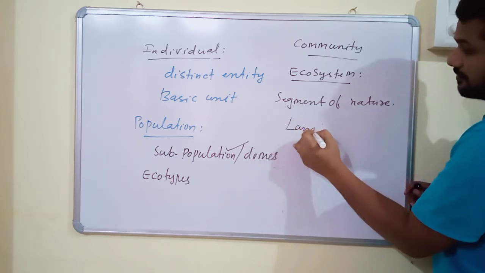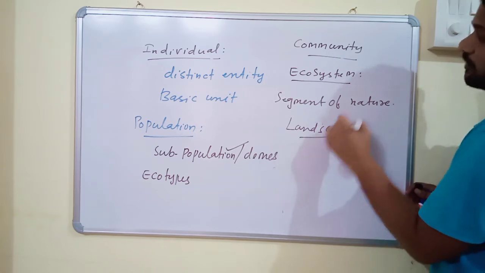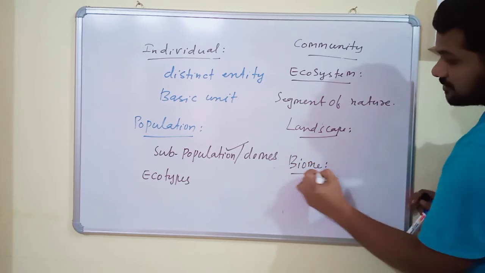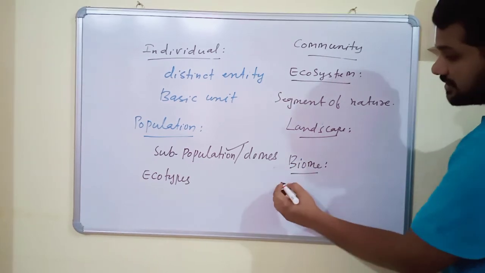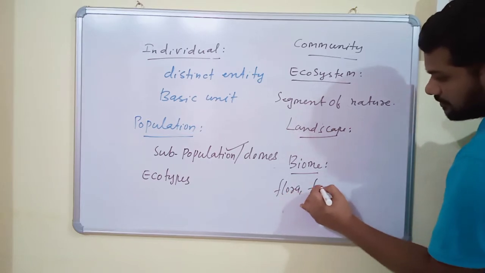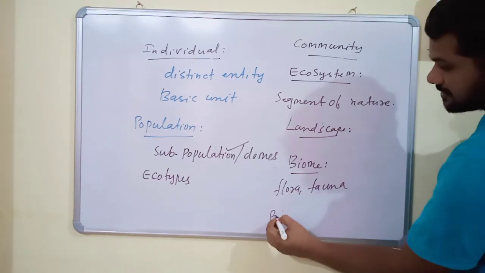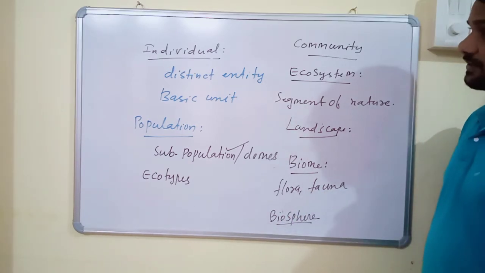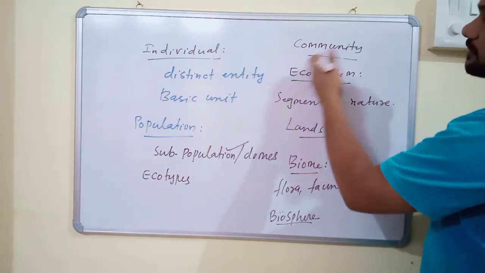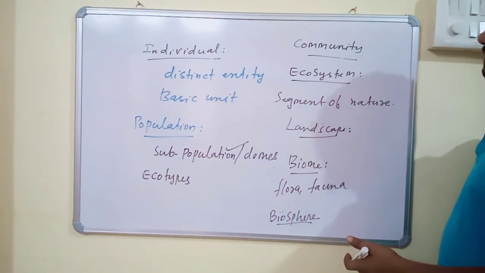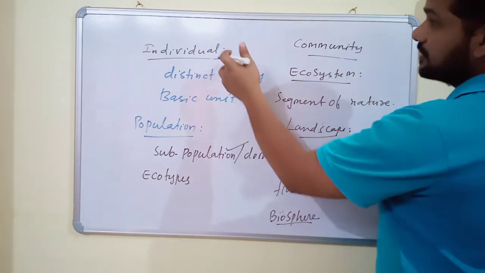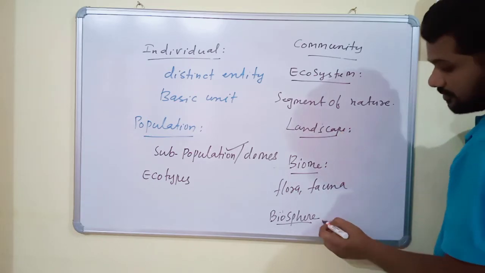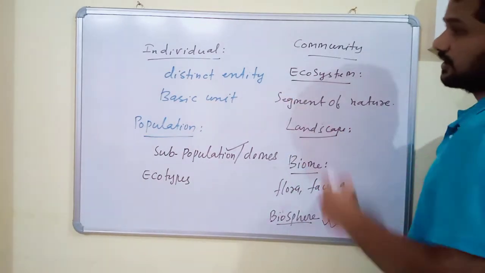Next level is landscape. A group of similar ecosystems is called a landscape. And another one is biome. So what is a biome? It is a large scale area which is delimited by flora and fauna. And the final is biosphere. It is the large scale delimited area of nature. So these are the different ecological hierarchy levels present. The smaller segments are organized or coordinated to form a larger segment, and that is nothing but organization.